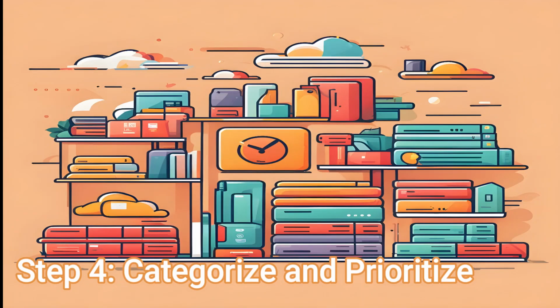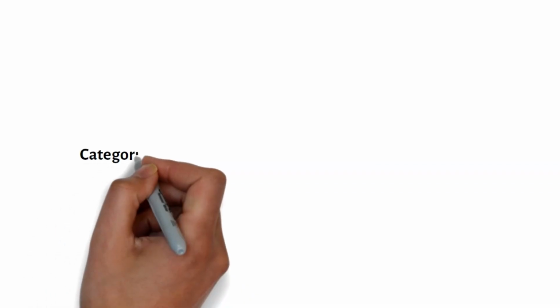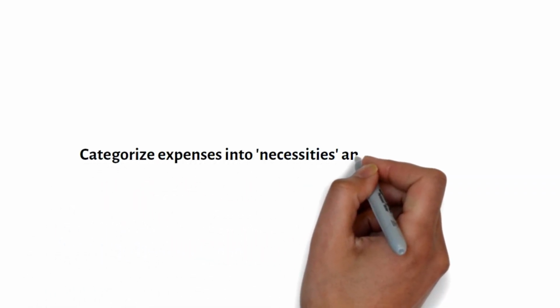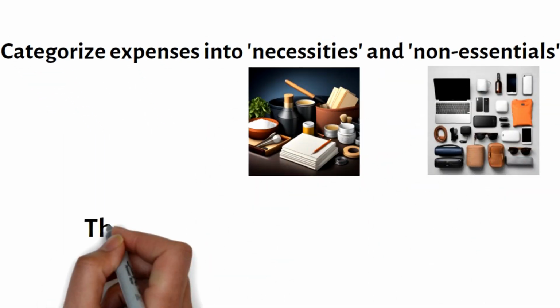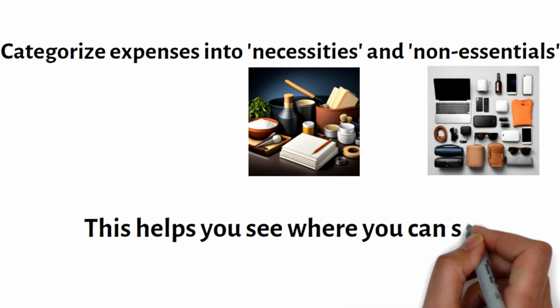Step 4. Categorize and prioritize. Categorize expenses into necessities and non-essentials. This helps you see where you can save.